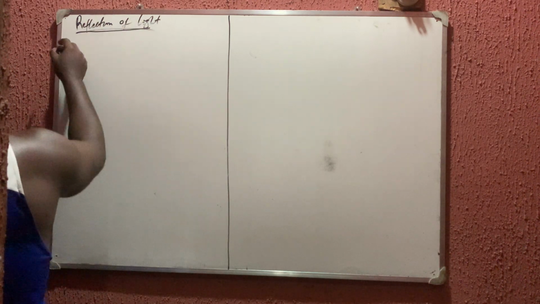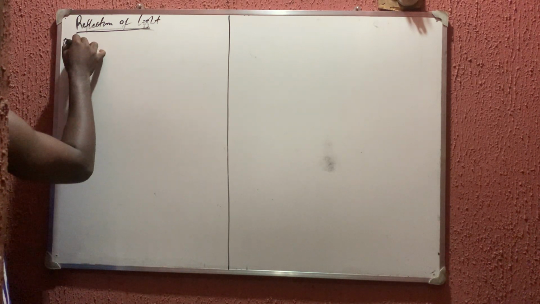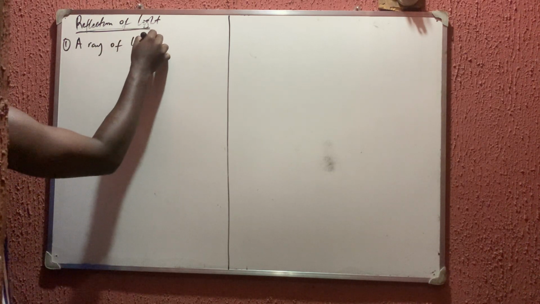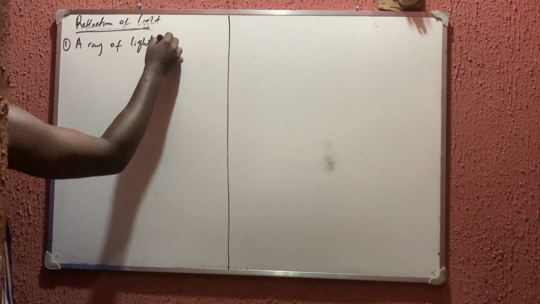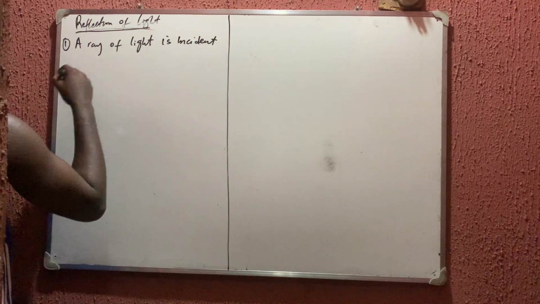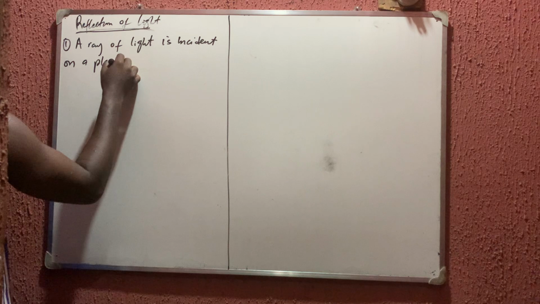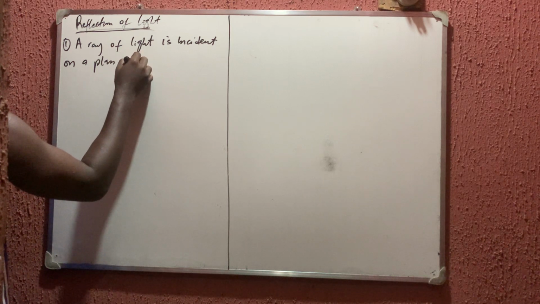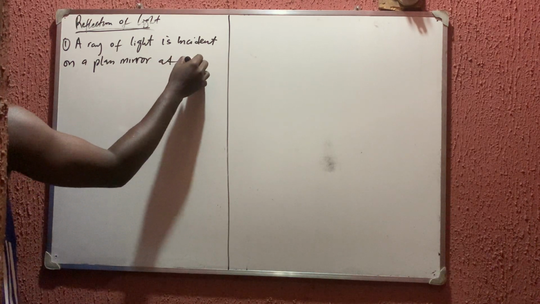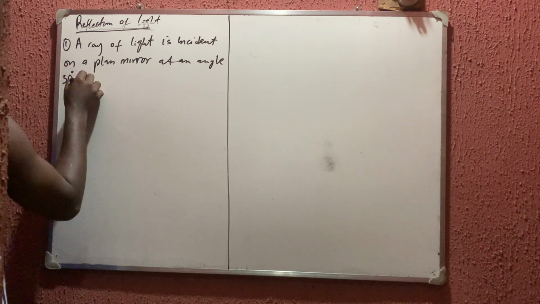Okay, so the first question. Question number one says: a ray of light is incident on a plane mirror at an angle of 30 degrees to the normal.